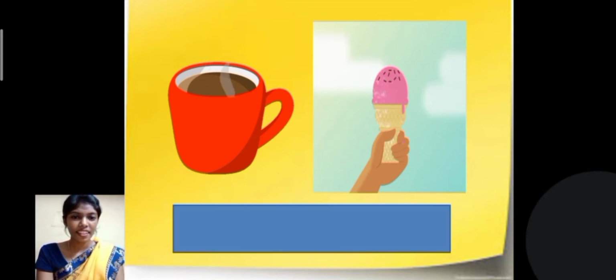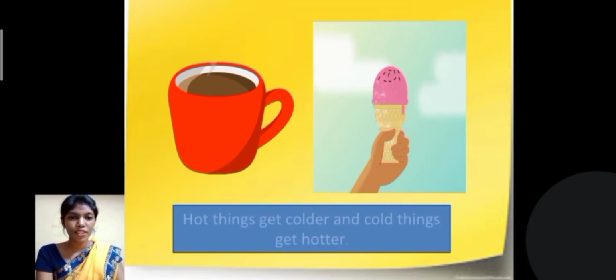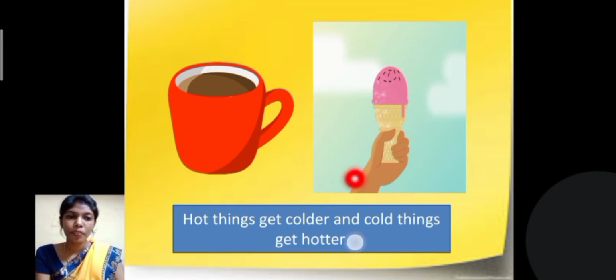Yes, heat does not stay in one place. It moves from one place to another place. Hot things get colder and cold things get hotter. So this is the concept of transfer of heat.